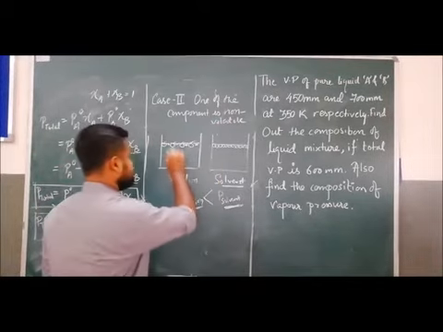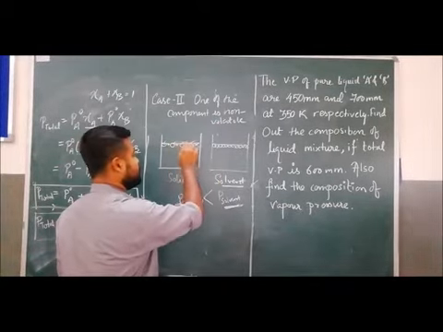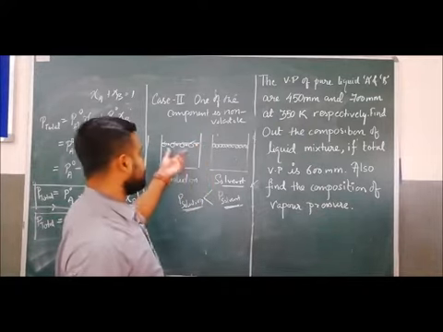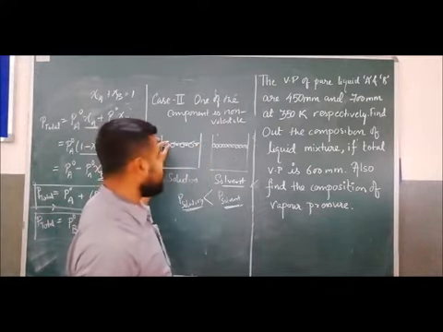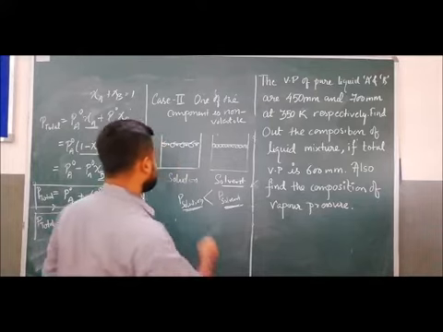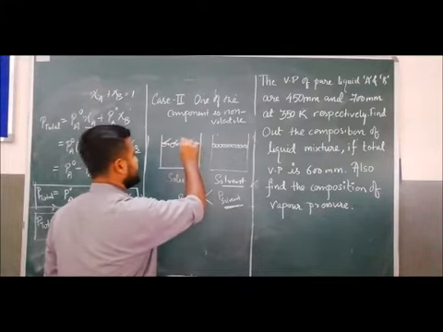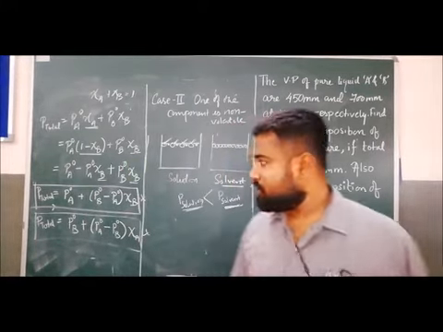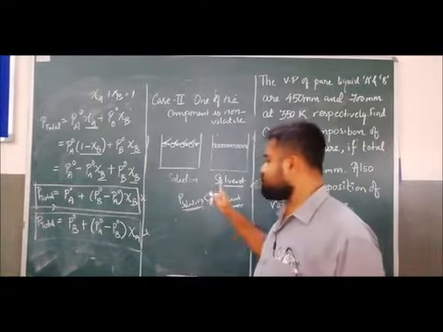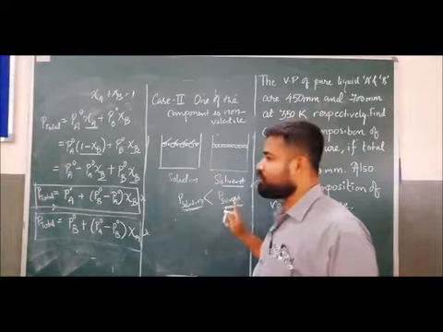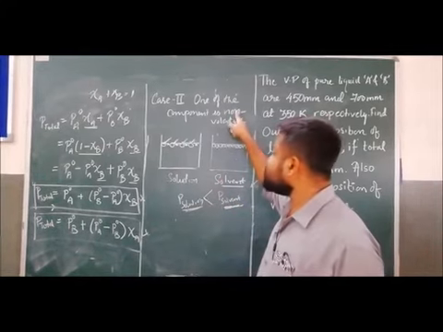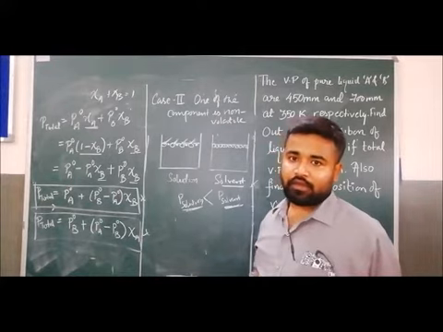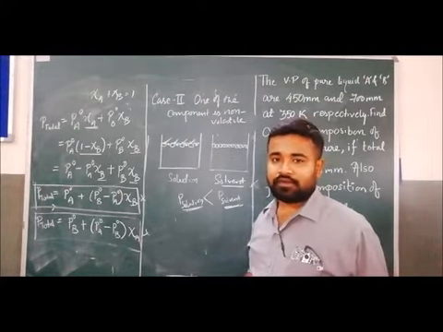Because we know that these are non-volatile, they will not be able to evaporate. The non-volatile solute is not able to evaporate. That's why the vapor pressure is exerted only by the solvent particles. Hence, the vapor pressure of the solution is always less than the vapor pressure of the solvent when there is a non-volatile solute.